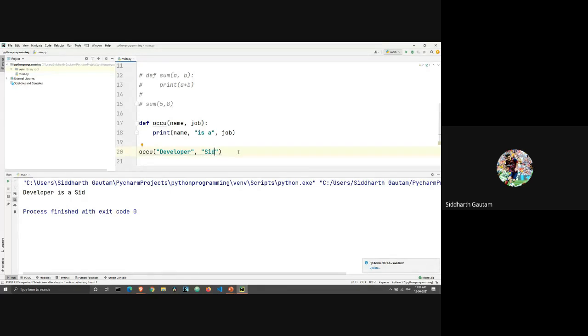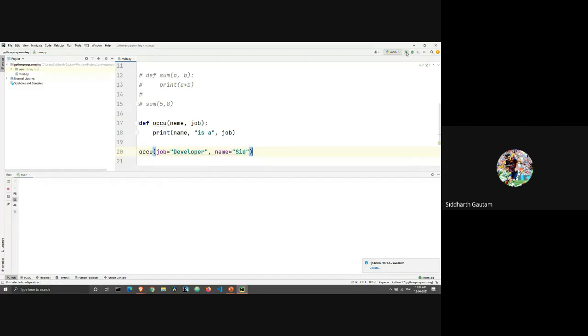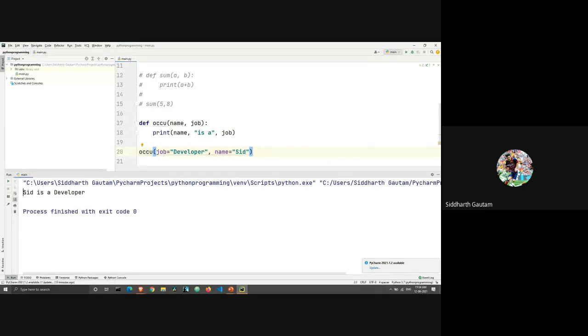So in this case, instead of just letting Python automatically understand which is the name and which is the job, I will tell Python what is what. I will write job is equal to developer. I'm telling Python that the job is developer and the name is equal to Sid. When I run this, the output is Sid is a developer.